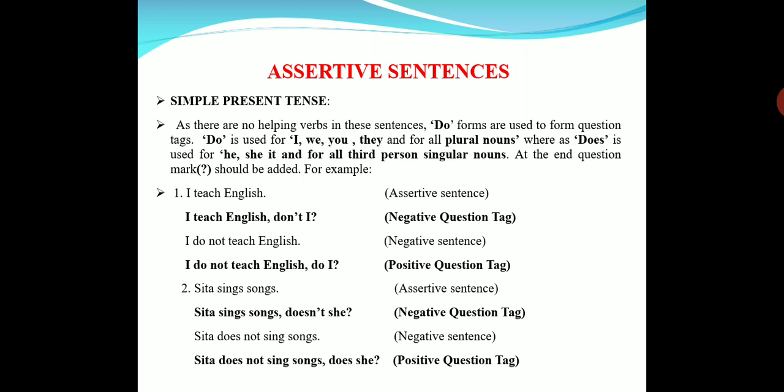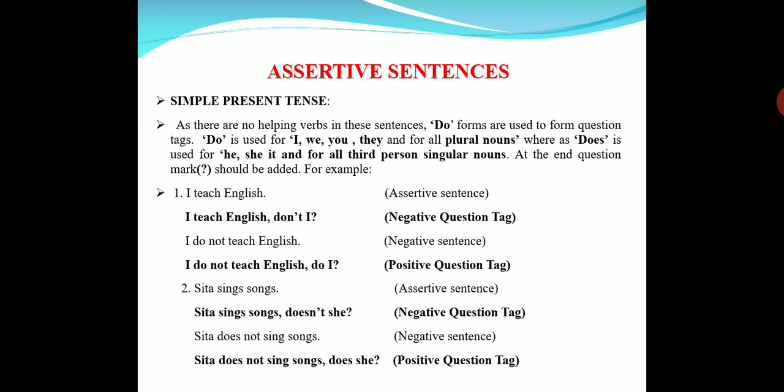For a positive statement we have to use a negative tag. So I teach English is a positive statement. So we write don't, the contracted form of not. Don't. And what is the subject? I. Don't I is the question tag. For I teach English, what is the question tag? Don't I. Here we have to pronounce it with a falling tone because I know I teach English, don't I?